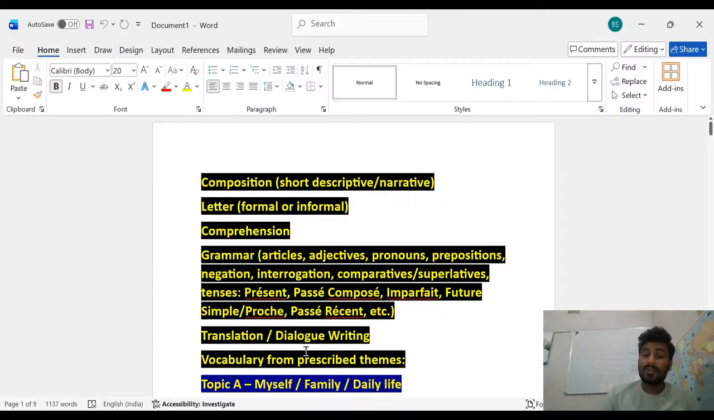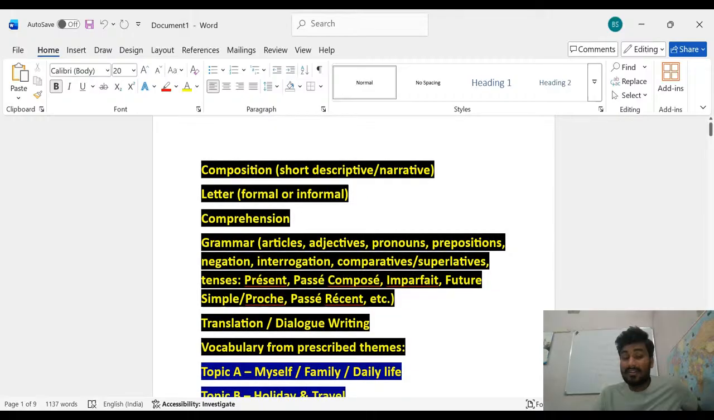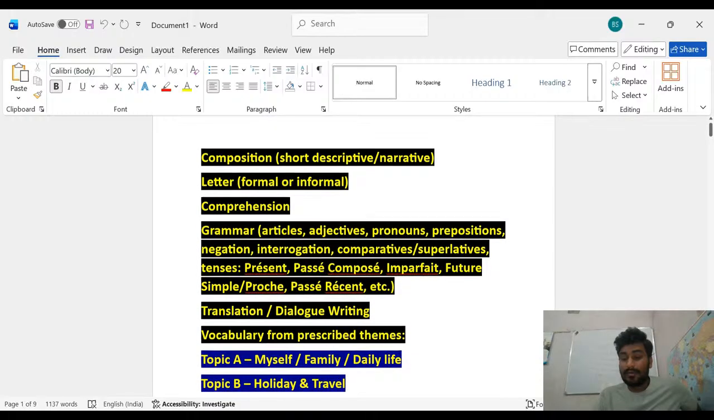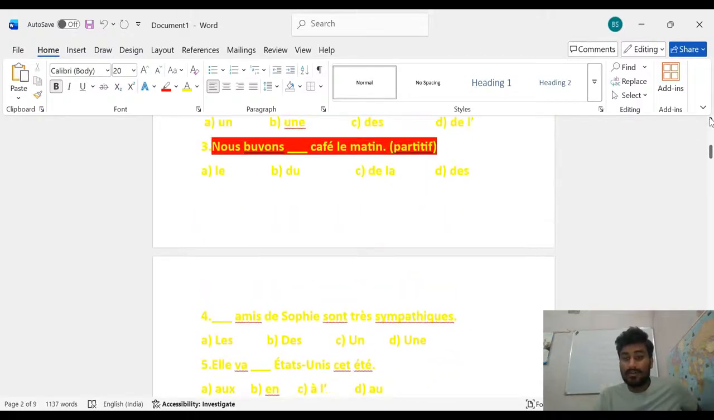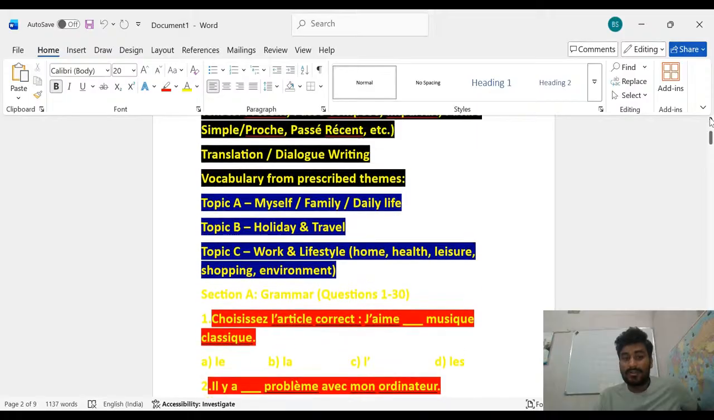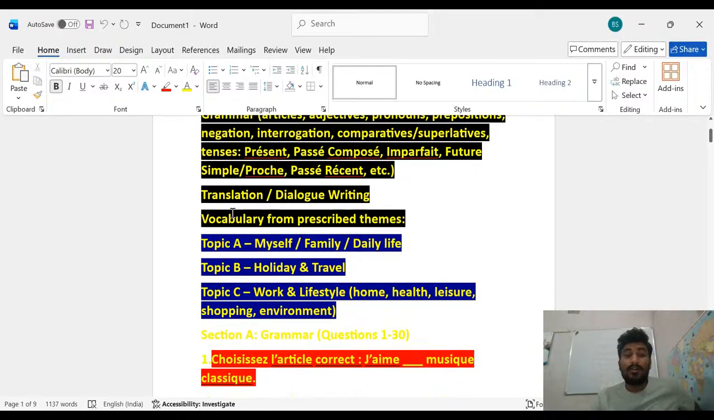Now the second one is translation and dialogue writing. So listen, if you want to practice translation and dialogue writing, you should go through these topics. You have to go through the vocabulary from the prescribed themes. These are the themes: topic A, myself, my family, and daily life.